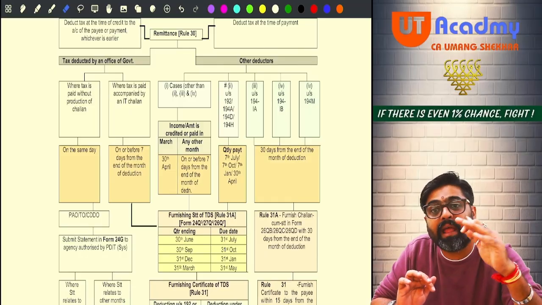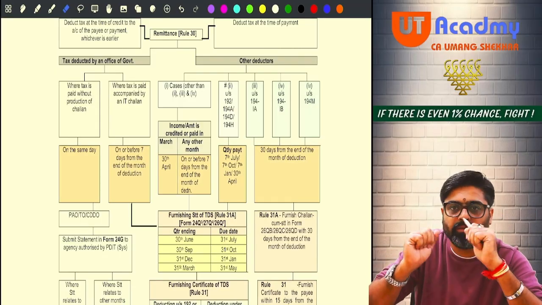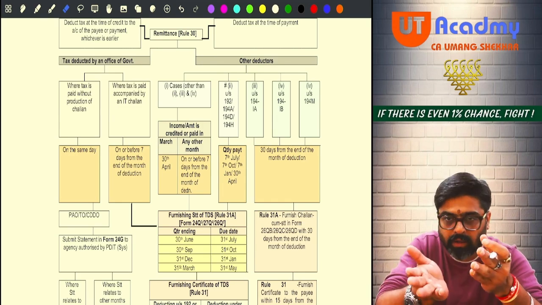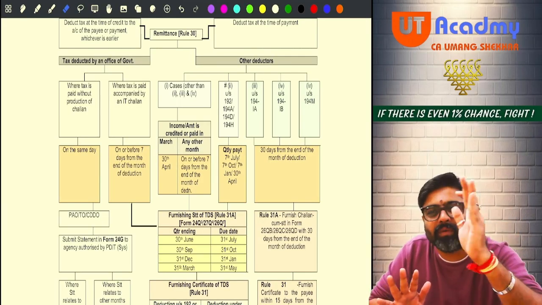During the previous year, every quarter they are filed. So in what form will the TDS return be filed? What will be the due date for filing the TDS returns? Yes or no? So that is given over here.